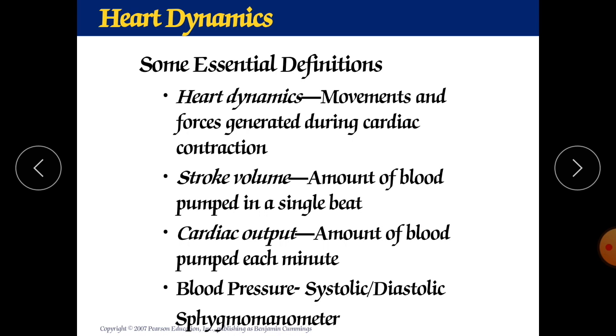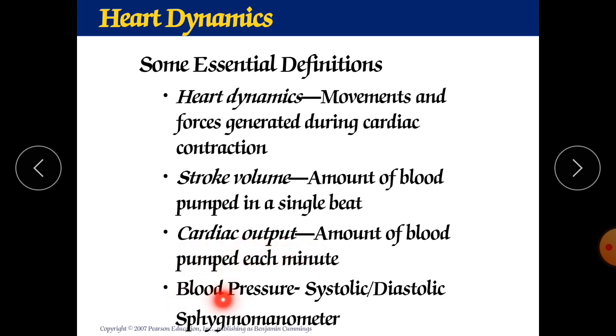Try to understand the formula: cardiac output equals stroke volume multiplied by beats. So stroke volume is 70, beats is 75, so the calculation is 5250, meaning 5 liters and 250 ml. That is the cardiac output.